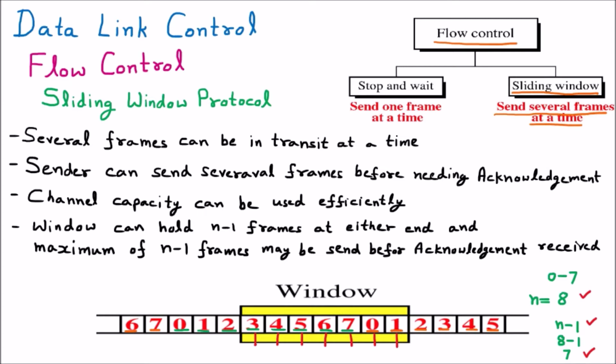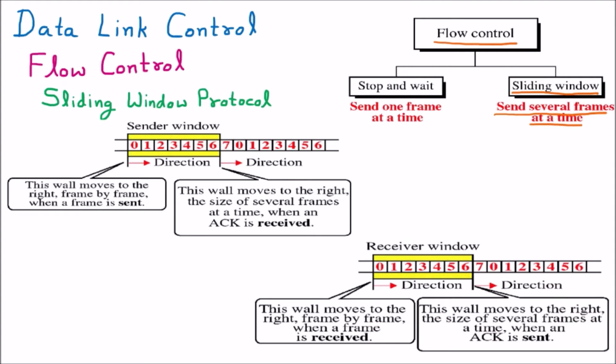Now how is this window working, what is the contraction and the expansion of the window? Now we are going to learn that. We are understanding the sender and the receiver window. If we have two systems which are connected and we are using the sliding window protocol, then how are they going to work? First of all, we are going to understand what the window is here and what the packets are which are available.